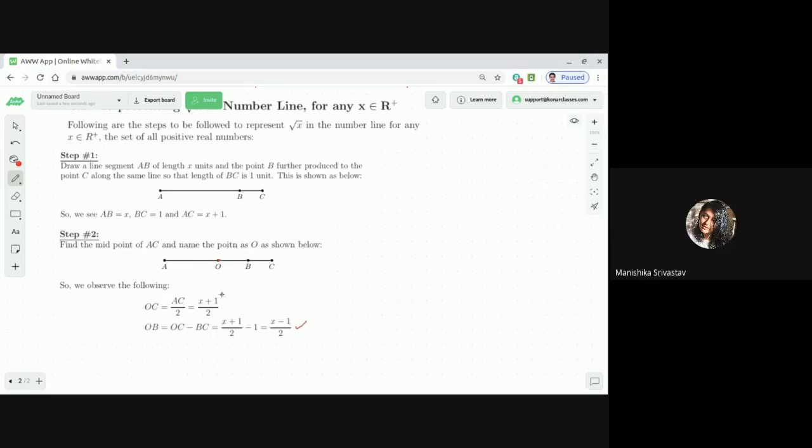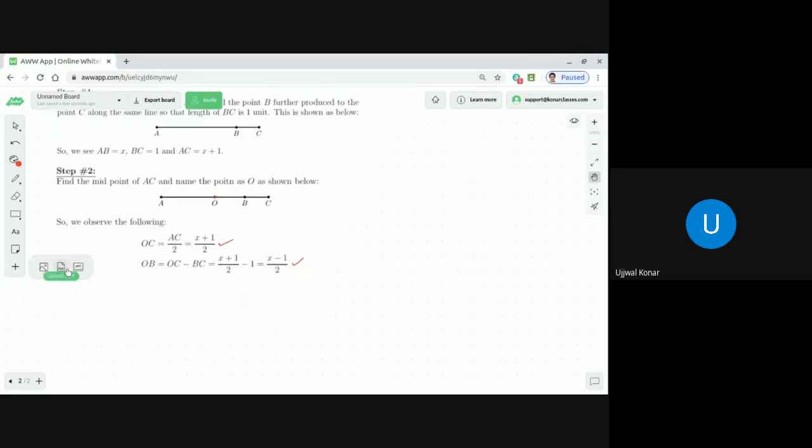Correct, no? Any smallest difficulty, dear students, never hesitate to ask me. You need to make your understanding rock solid, and for that you need to ask me as many times as you can, unless you are completely clear. This is step 2. So in step 2, what did we find? We found the values of OB and OC: OB is equal to X minus 1 by 2 and OC is equal to X plus 1 by 2. After that comes step 3.